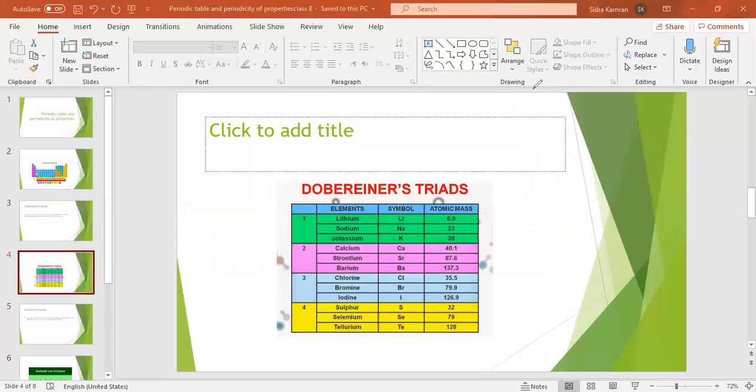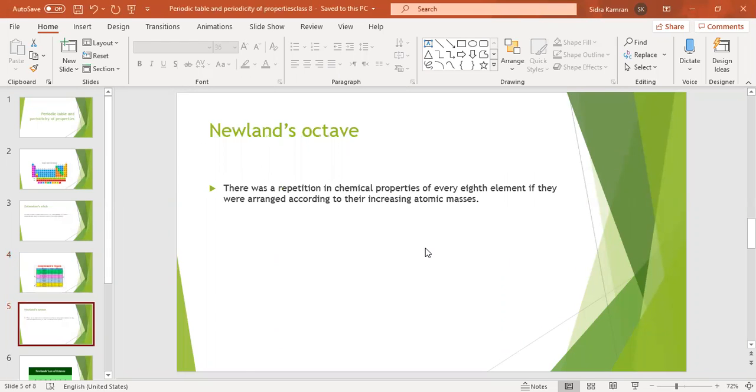another scientist, whose name is Newland, tried to arrange the elements in the form of a table or in a systematic manner.